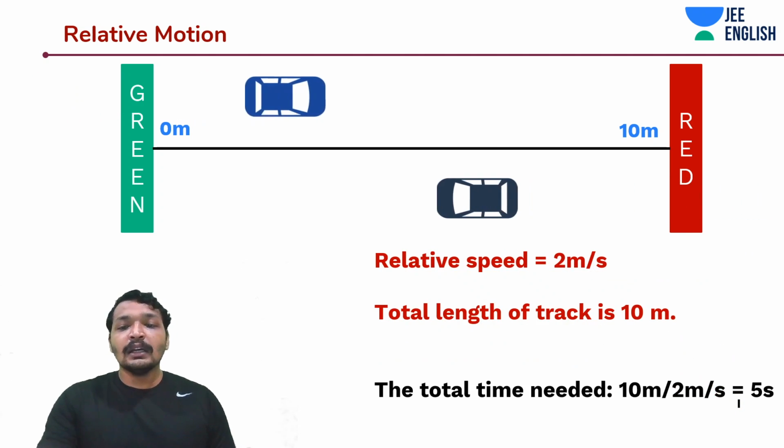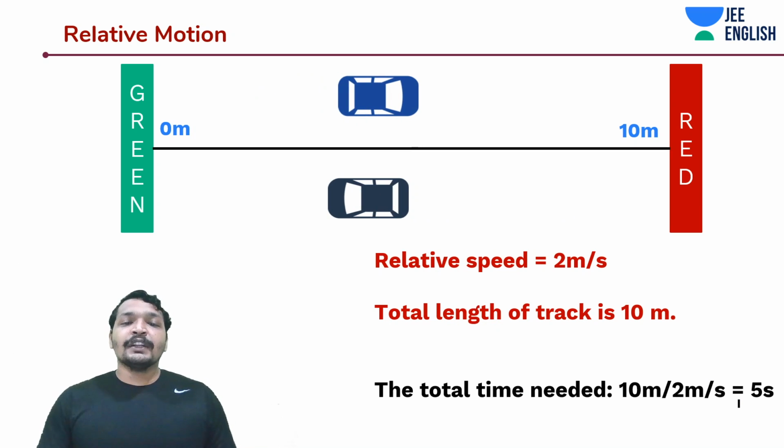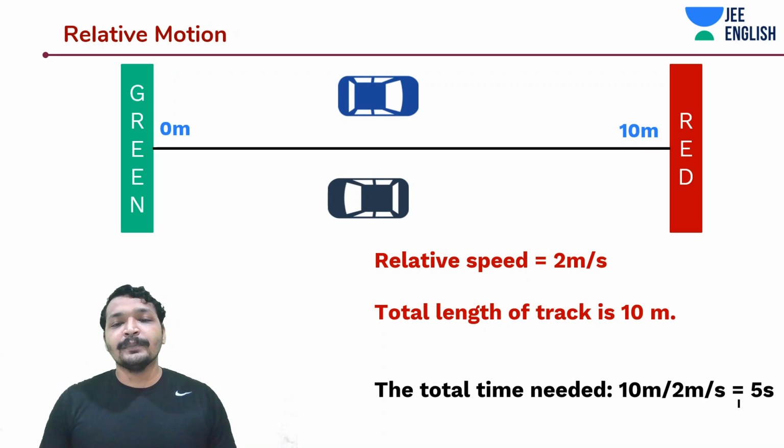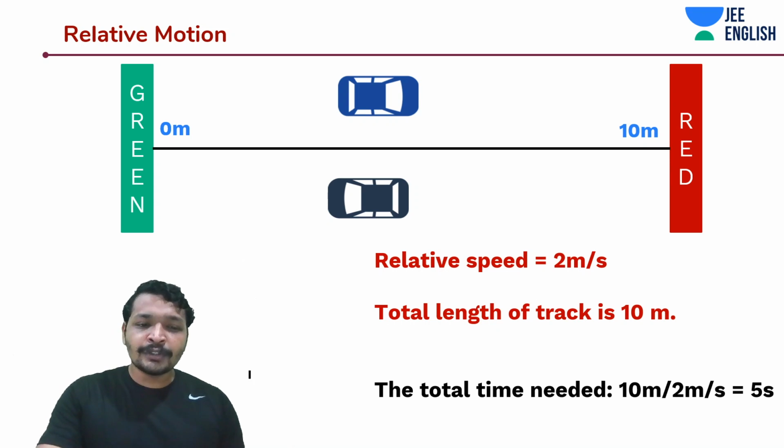That being said, when will they meet? If it is 2 meters per second and you have to complete 10 meters, what's the time? 5 seconds. At the 5th second, both of them will meet. So it's also intuitive, right? It's a simple problem, so you can just guess it without even looking at anything.